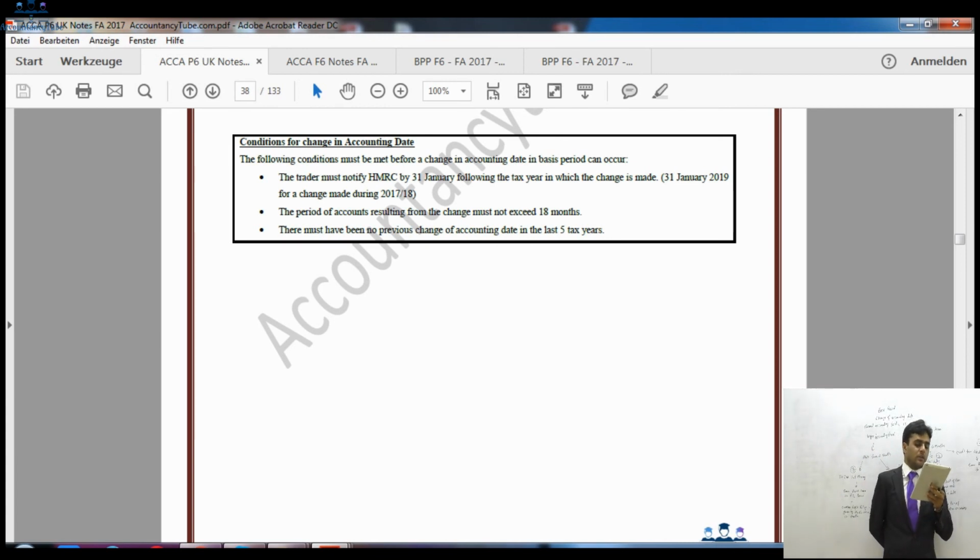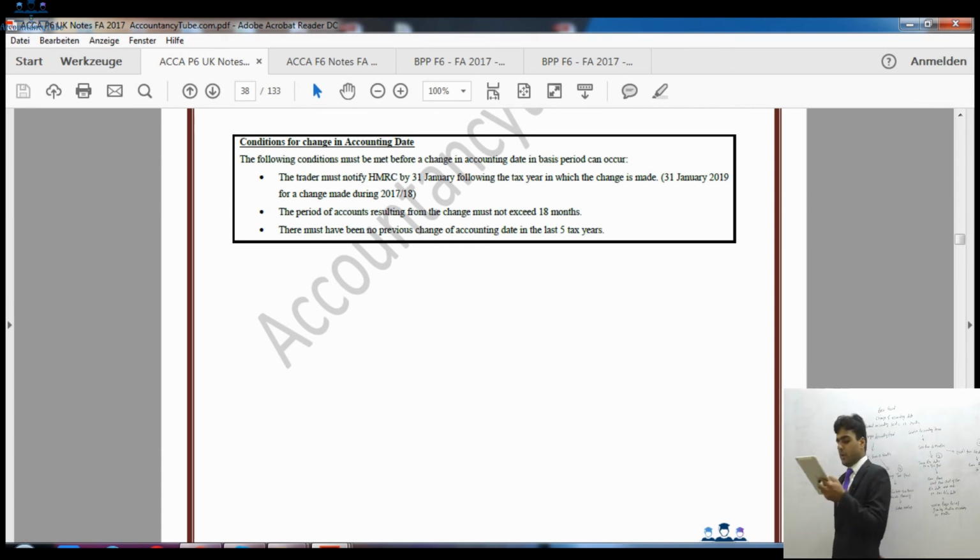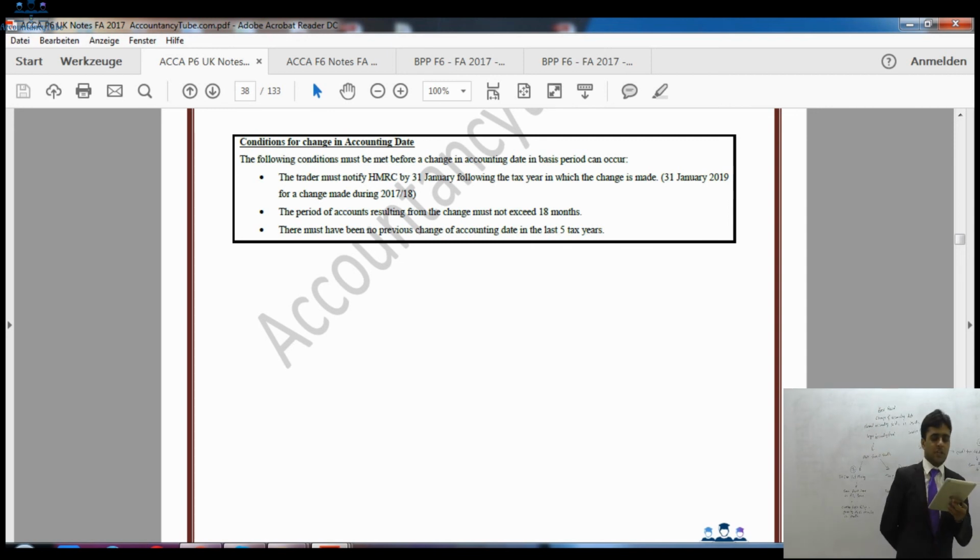However, there are certain conditions for change in accounting period. What are those? The trader must notify HM Revenue and Customs by 31st of January following the tax year in which the change is made. So you must do it by 31st of January after the tax year of change. So if we have made a change in our tax year 17-18, then we must inform HM Revenue and Customs by 31st of January 2019.